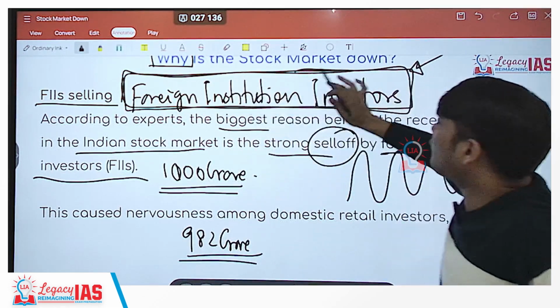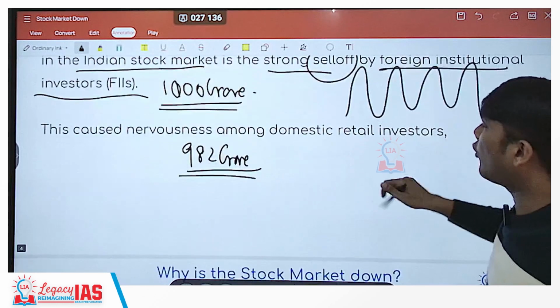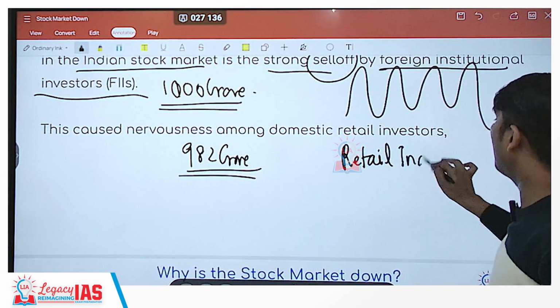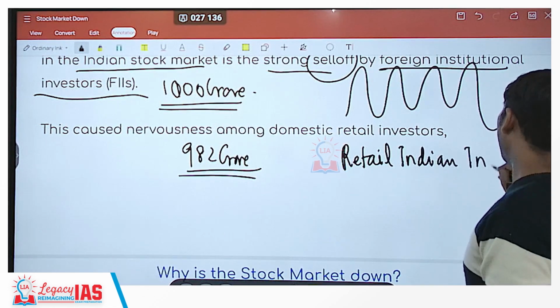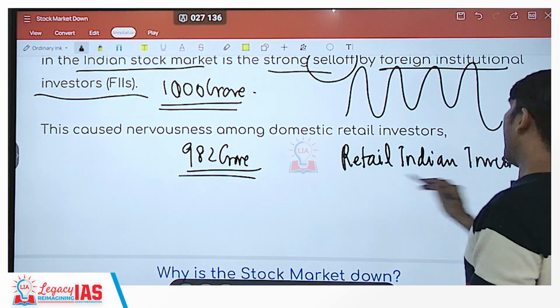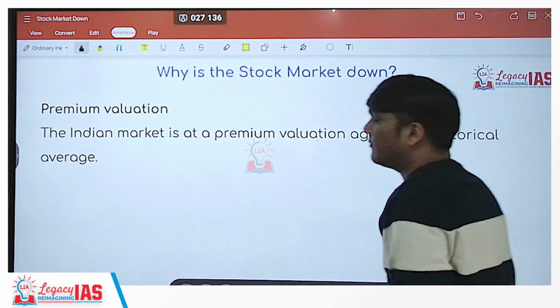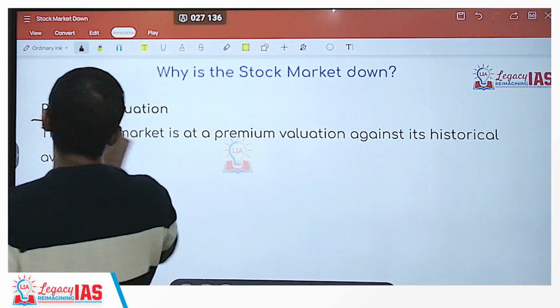When the foreign institutional investors are selling, it is having a toll on the retail Indian investor also, and hence the downfall. But there are other reasons as well. The other reason suggested is premium valuation.